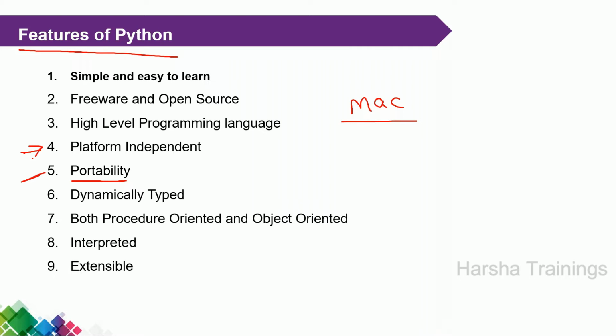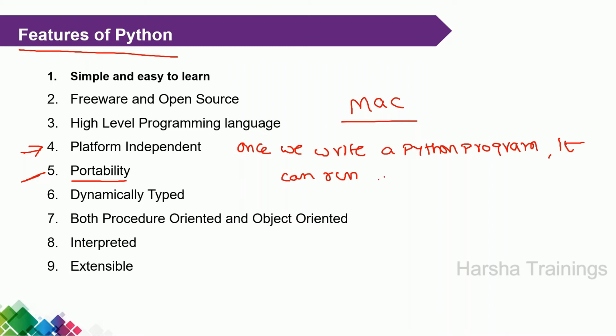The same logic. Suppose we write the slogan: once we write a Python program, it can run on any platform without modification. I think you know the Java programming language. Similar to Java, write once, run anywhere. The Java slogan is write once and run anywhere.